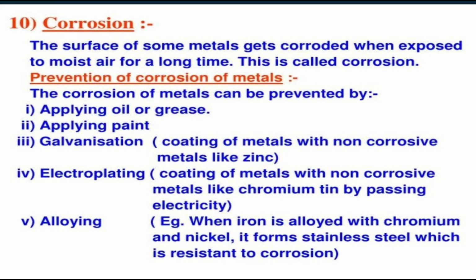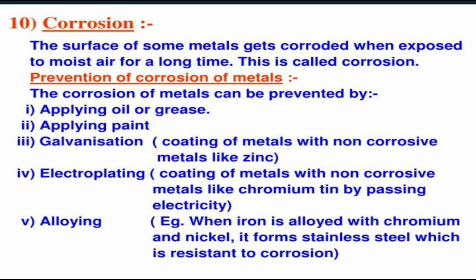The corrosion of metals can be prevented by applying oil or grease. Now, if we apply oil or grease on the surface of metal, what happens? The most common method is this one, and the paint or the oil or the grease keeps air away from the metal surface. Applying grease or oil on the surface has a similar effect as applying paint on the surface of the metal. The second method is applying paint. Applying paint also does not allow air to come in contact with the metal. When it doesn't allow air, then corrosion will not occur.